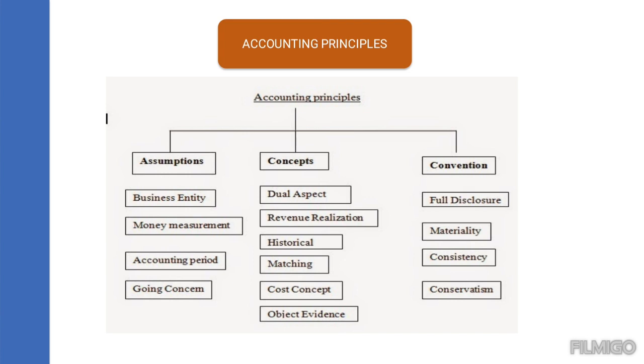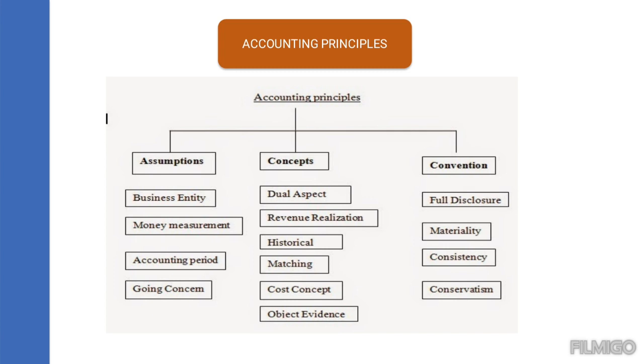For the concepts, first it is the dual aspect. For any action, you will have an equal and opposite reaction. So if you have a debit, then automatically you will have a corresponding credit entry. That is the dual aspect. Revenue realization. Why are we doing a business? Only to get the revenue, only for getting some income.